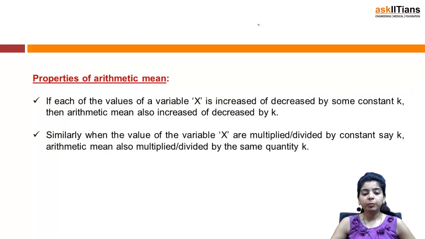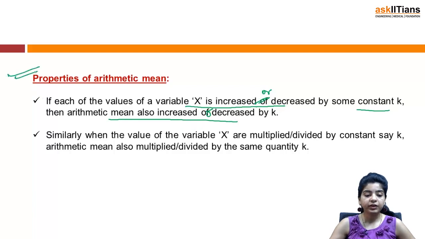Now we have the properties of arithmetic mean. If each of the values of a variable x is increased or decreased by some constant k, then the arithmetic mean is also increased or decreased by k. This is important. These properties are extremely important. You can have direct questions which ask for these statements themselves, or you can also expect numericals based on these concepts.